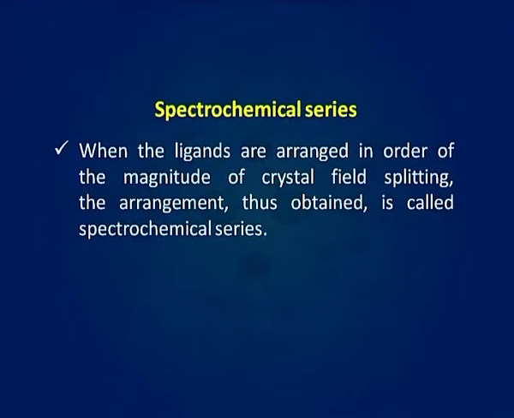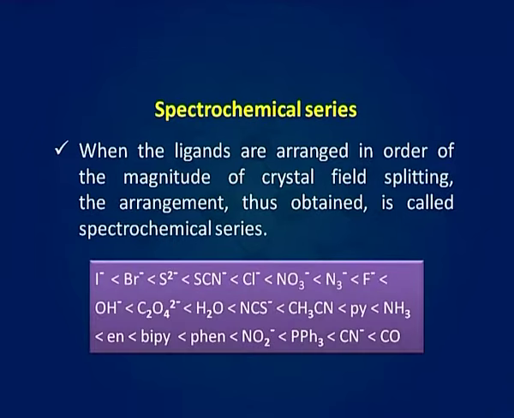When the ligands are arranged in order of the magnitude of crystal field splitting, the arrangement thus obtained is called the spectrochemical series. Here you can see the spectrochemical series. The ligands are arranged in increasing order of crystal field splitting energy. I⁻, Br⁻ are weaker ligands and CN⁻, CO are stronger ligands.